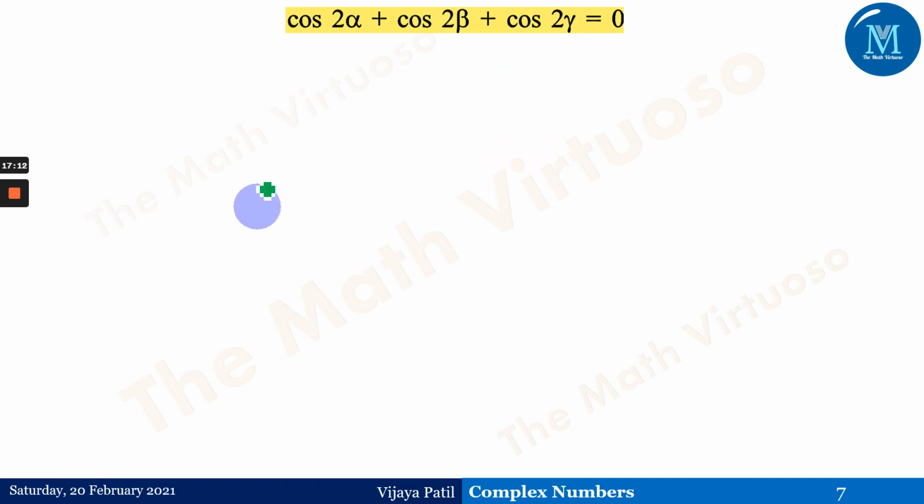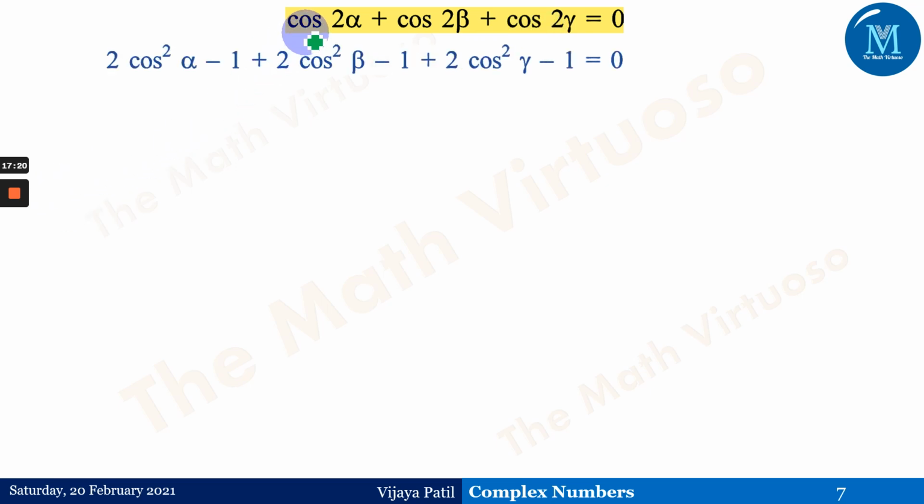Similarly, if we take this as the base, cos of 2 alpha plus cos of 2 beta plus cos of 2 gamma, we have got it as 0. Therefore, we can just write down here, because it's a double angle formula, 1 plus cos of 2 theta upon 2 is equal to cos square theta. Otherwise, you take the 2 here and transfer it, so cos of 2 theta is 2 times cos square theta minus 1. One and the same thing here, right? We have done the same identity here.